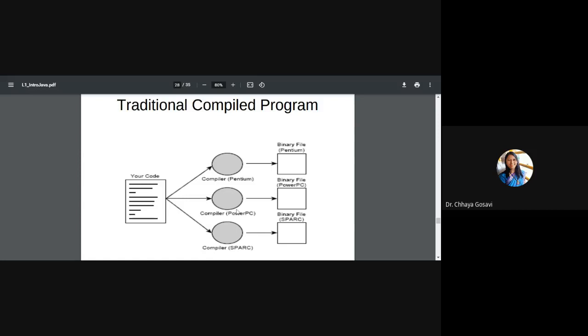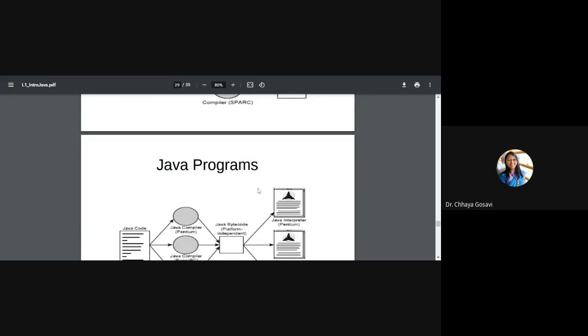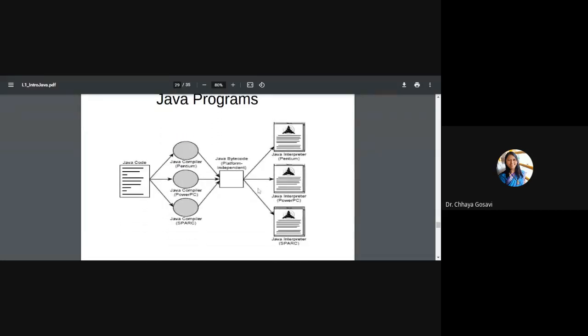That is what traditional compiled programs, or platform dependent programs, do. And how is Java different? With Java code, you have only one Java compiler, that is javac, on different machines. So this program will run with the same Java compiler, either on a Pentium machine, PowerPC or SPARC, and it will produce the same bytecode.